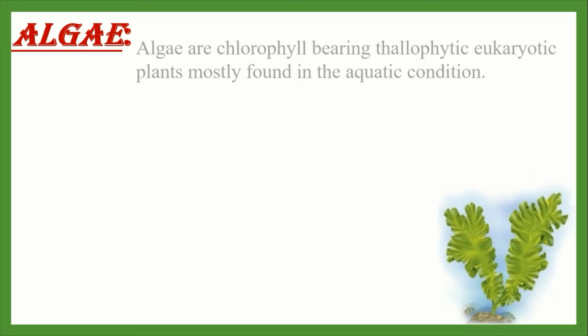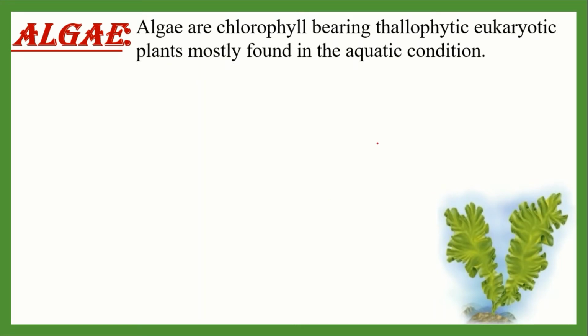These plants belong to the subphylum Thallophyta of the kingdom Protista in the modern classification of organisms. So algae are chlorophyll-bearing thallophytic eukaryotic plants mostly found in aquatic conditions. Here thallophytic means thalloid structure, that means the body cannot be divided into root, stem and leaf, and eukaryotic means it has a well organized nucleus. So algae have a well organized nucleus and they are eukaryotic organisms.